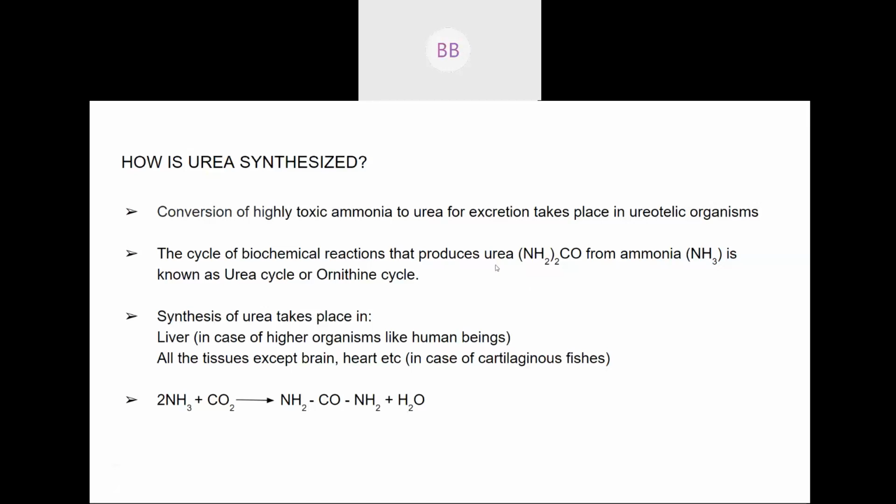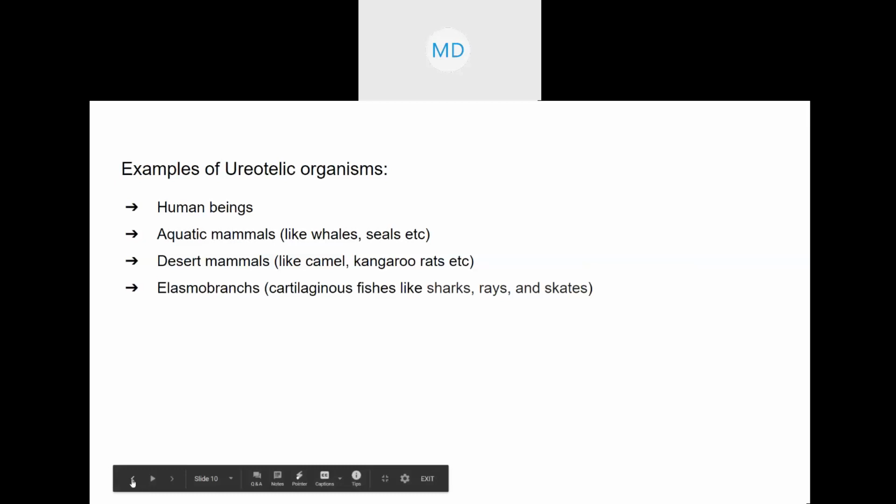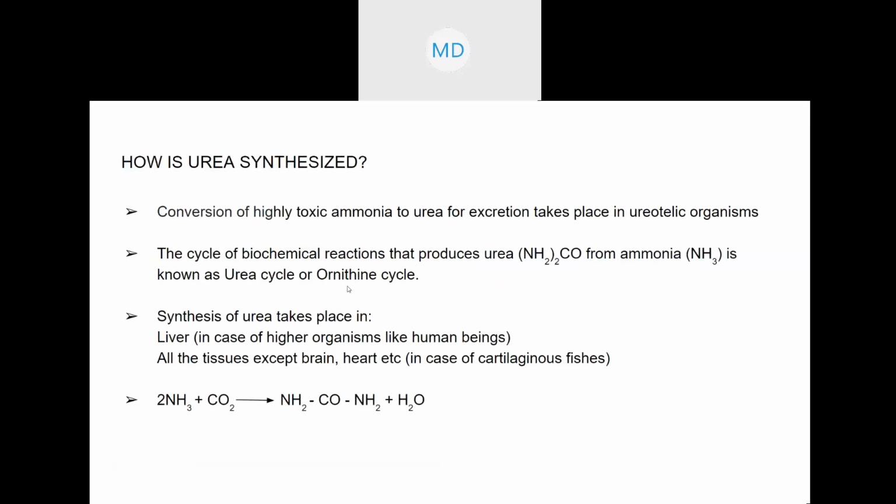So the cycle by which ammonia is converted into urea, meaning production of urea, is known as the urea cycle. In the urea cycle, the synthesis of urea takes place. So remember, the urea cycle is also known as the ornithine cycle. That conversion, that process, is known as the urea cycle or ornithine cycle.